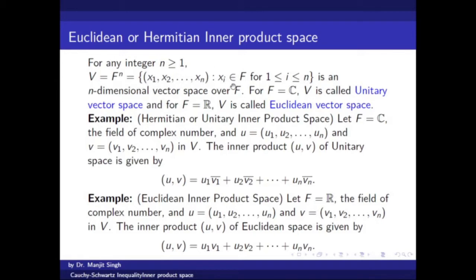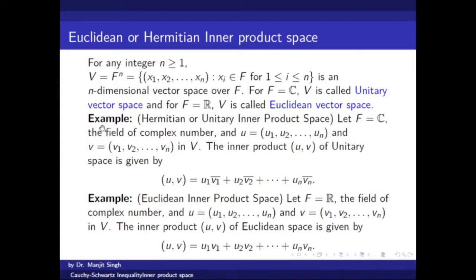If we consider F as the field of complex numbers, then V is called a unitary vector space, and in case the field is real numbers, V is called a Euclidean vector space. So most of our study remains focused on these two spaces, the unitary space, sometimes called a Hermitian vector space, and this Euclidean vector space.